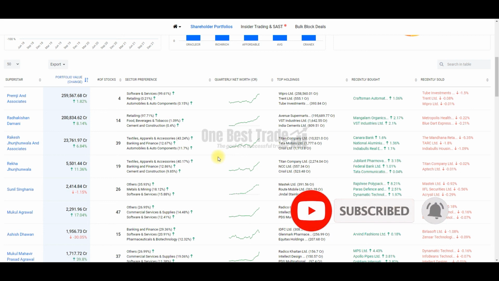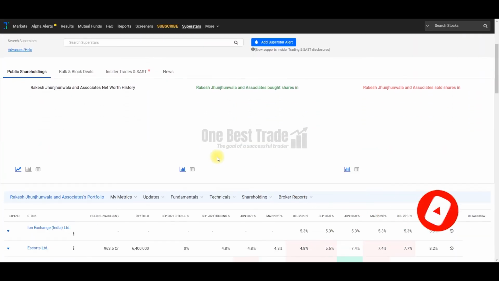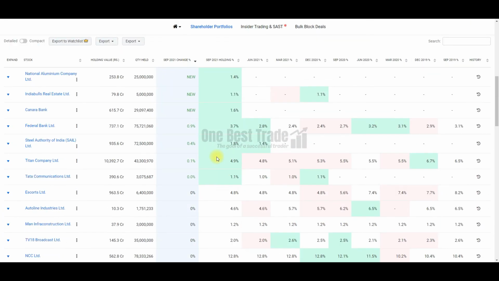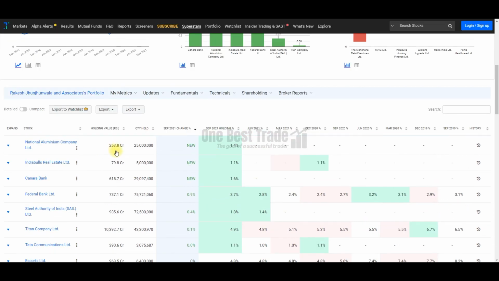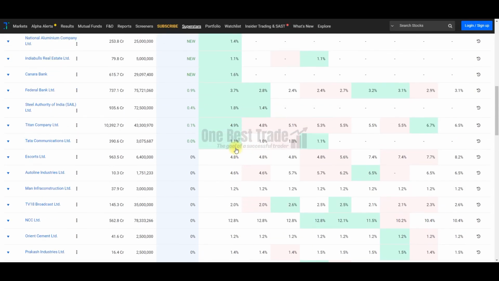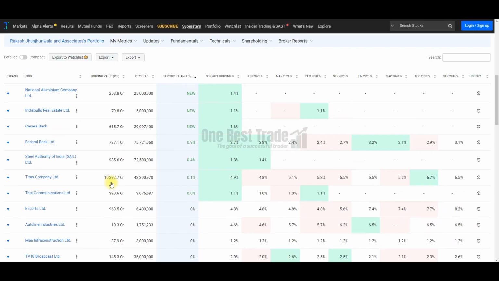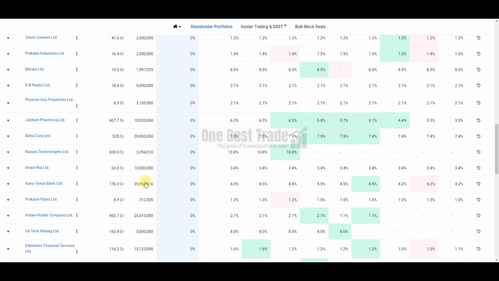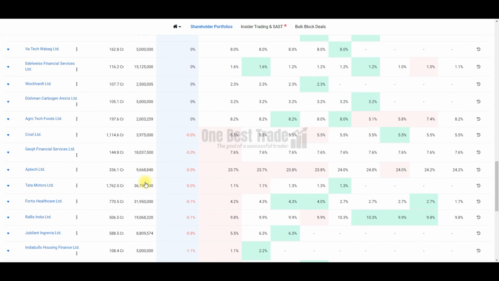If you want to see the complete portfolio, all you need to do is just go and double click the investor name. Automatically you can find their complete portfolio, where you can find their holding value and also percentage of their holding also you can find here. Mr. Rakesh Jhunjhunwala's largest holding is Titan. He is holding more than 10,000 crores worth of shares. This is how you can check the complete portfolio of famous investors.